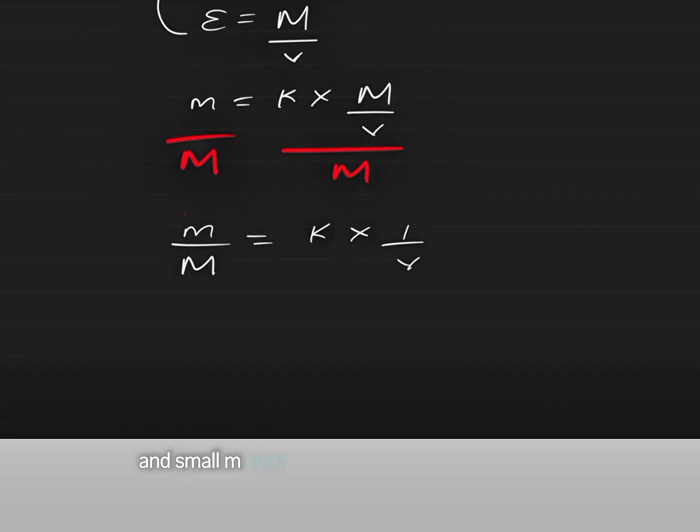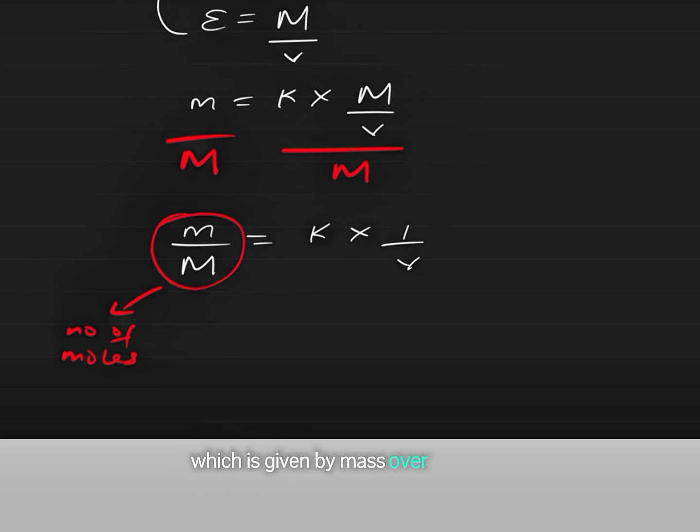And small m over capital M is the number of moles, which is given by mass over molar mass or molecular mass, as the case may be.